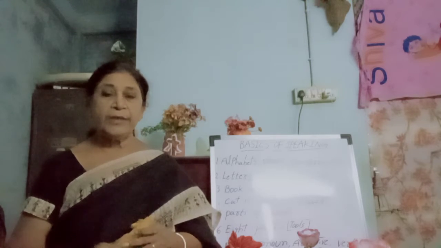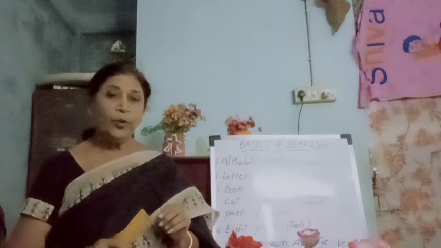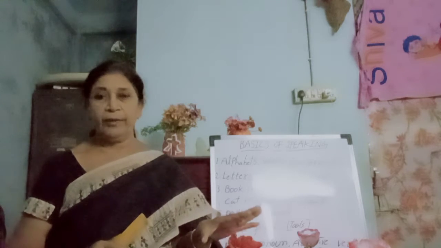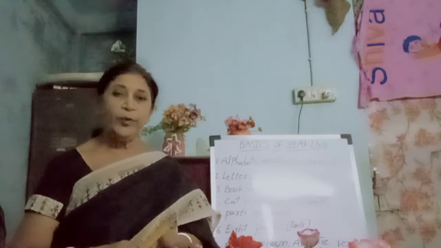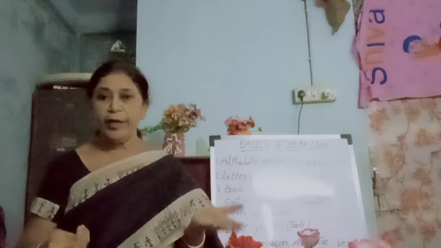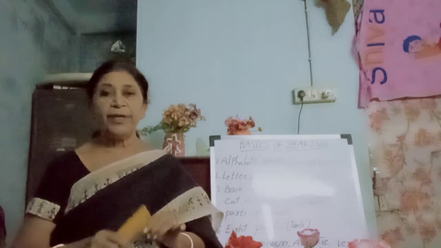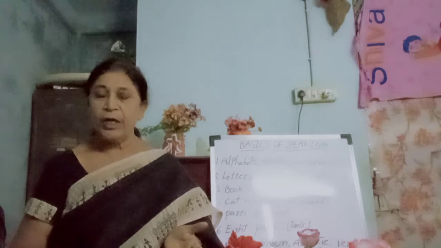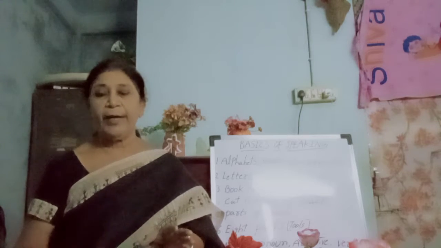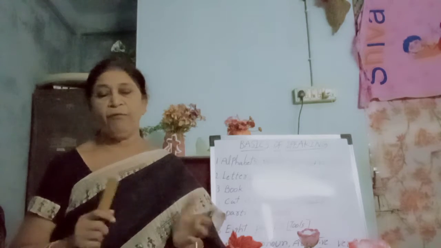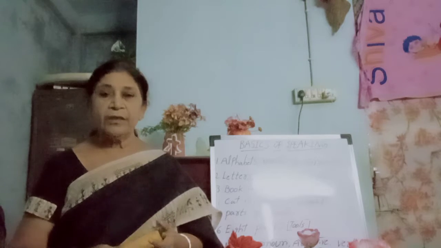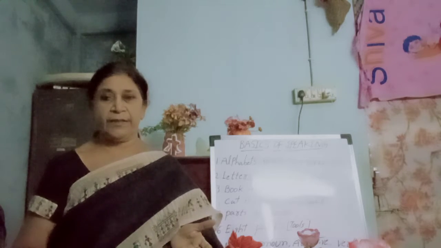Then being. For example, book is on the table. If I say only book and table, is there any meaning? No. Without "is" there is no meaning. Book is on the table. That is the be form.